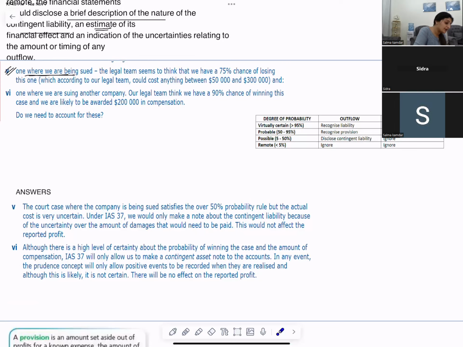They have given a range that cost could be between 50,000 to 300,000. So IAS 37 tells you what you have to note. Why note? Because it's probable now. So according to IAS 37, we would create a provision. So recognize provision. Okay, fine. Next one.